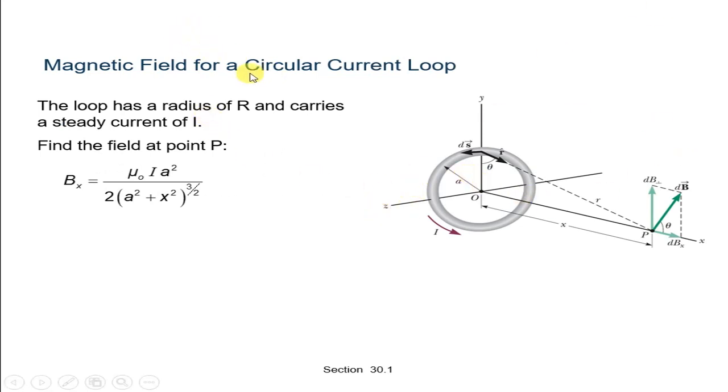Now, magnetic field for a circular current loop. So at that time, what will happen? The loop has a radius r, and it has a small segment ds of the current carrying conductor. Current is I. We have to find the field at a point P.